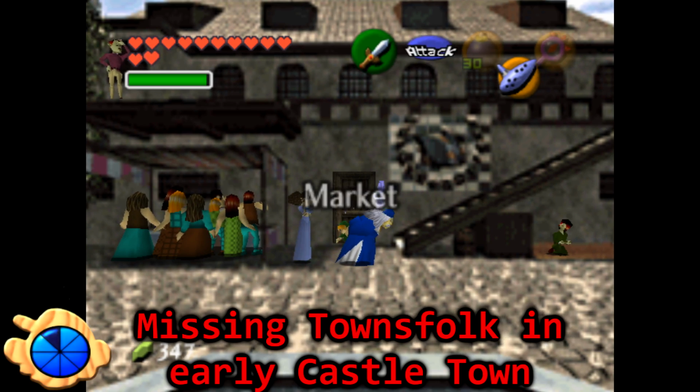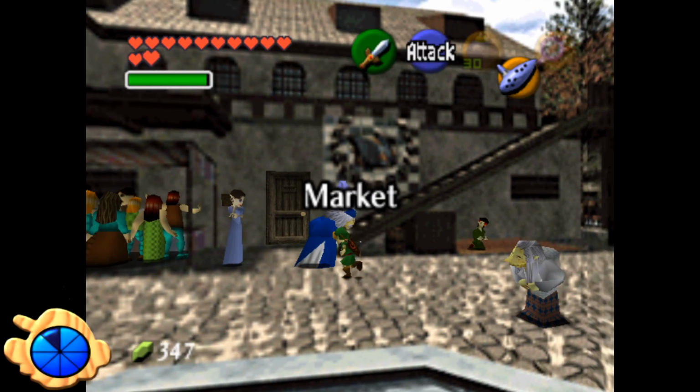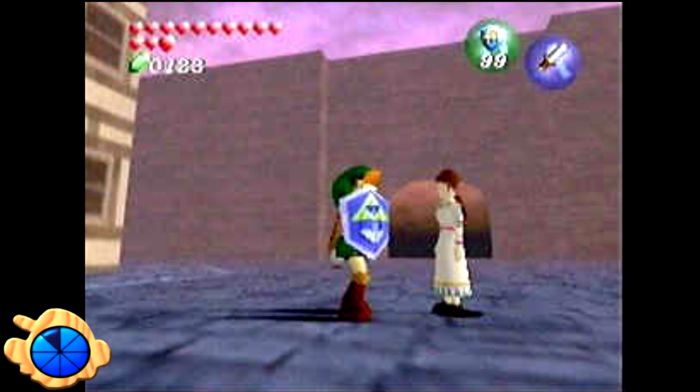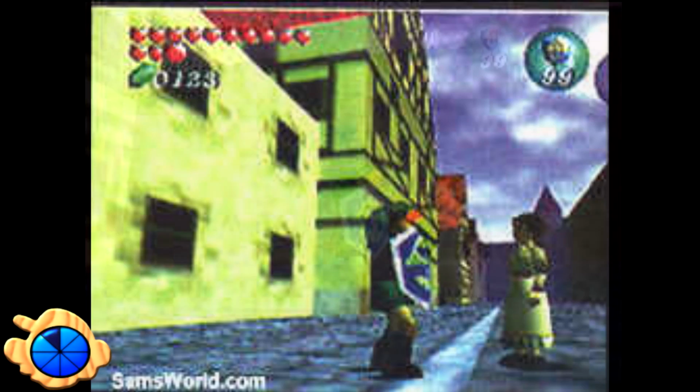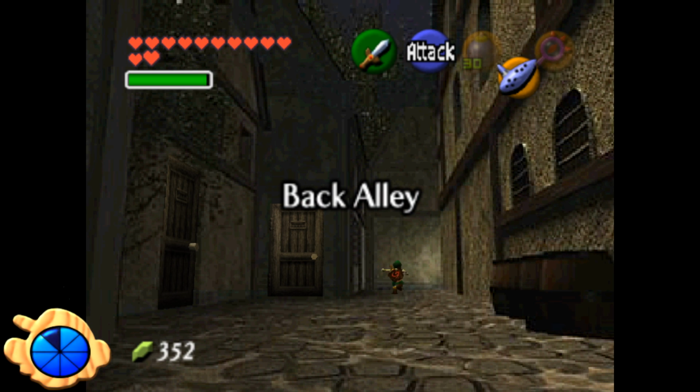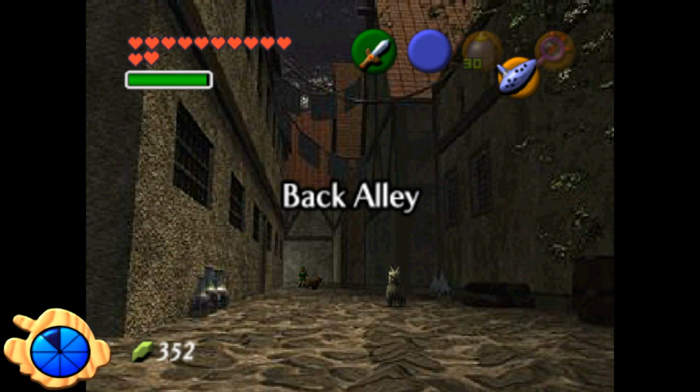Missing townsfolk in early Castletown. Castletown went through a lot of changes as development went on. In super early screenshots, the town looked a lot different, seemingly being more open rather than having a fixed camera angle, like in the final game. As for missing townsfolk, as the town went through changes, NPCs inhabiting the town would have also changed.